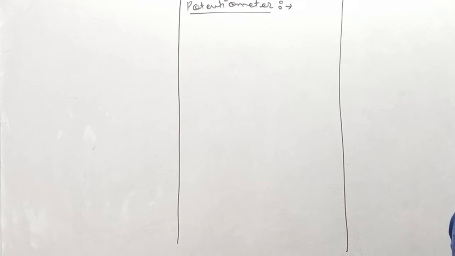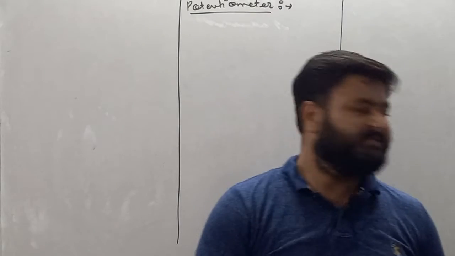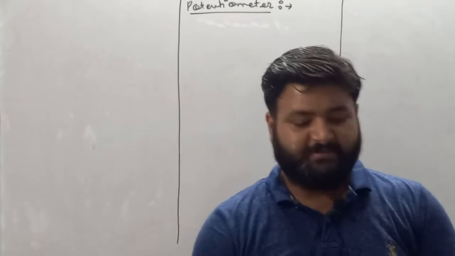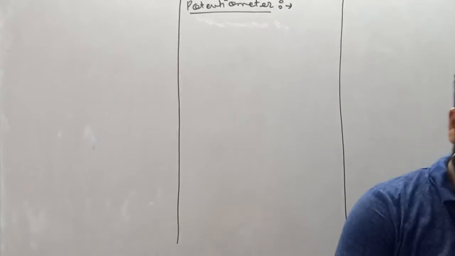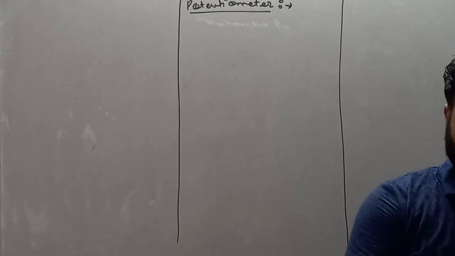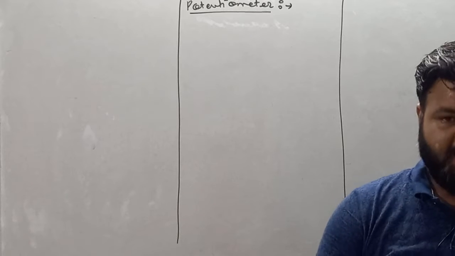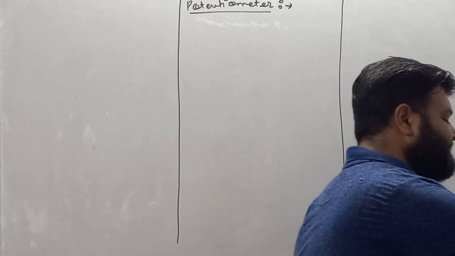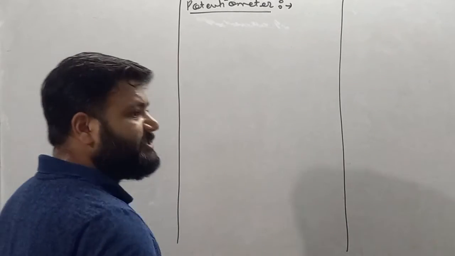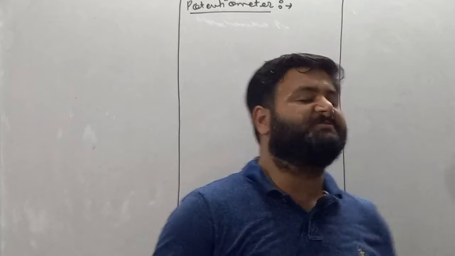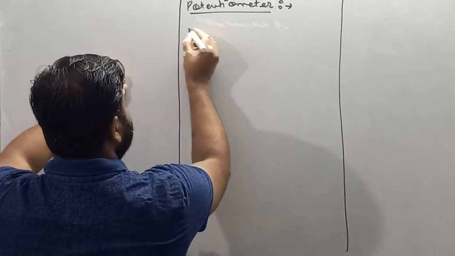In this class we'll discuss potentiometer. In the last class we discussed voltmeter and ammeter. Now we'll discuss potentiometer. In the last class I gave you a brief introduction: a potentiometer is nothing but a potential measuring device. Voltmeter is also a potential measuring device. Potentiometer is also a potential measuring device.